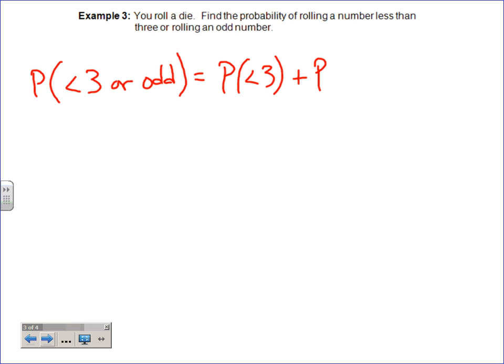You're going to add the probability of being odd, and then you have to subtract out the probability of being both. Because again, they're not mutually exclusive, and so we have to have that last part in there for sure.